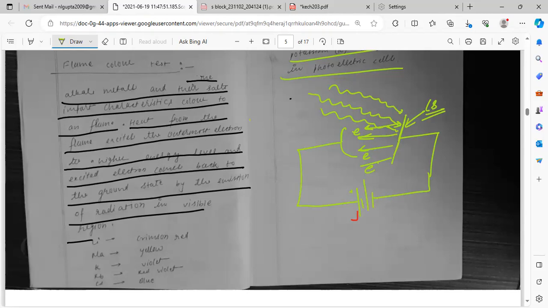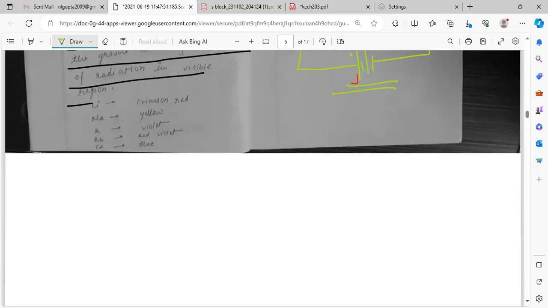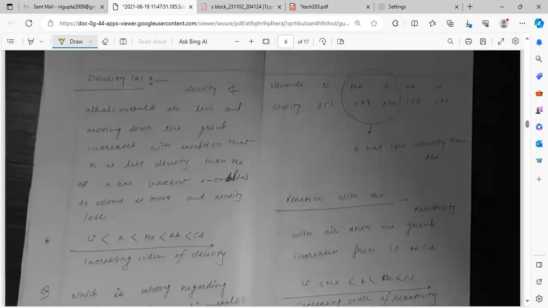Its ionization energy is very less, cesium metal. So even if there is dim light, dim sunlight also, the electron will eject, the circuit will complete and the battery will get charged. Okay, next one.